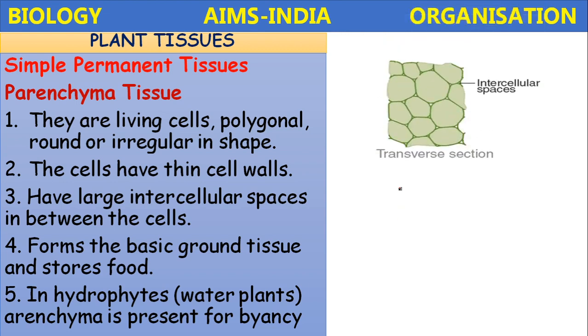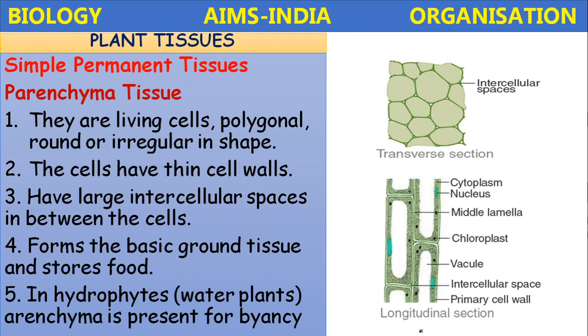See the transverse section of this parenchyma tissue, how the intercellular spaces are more and the cells are either polygonal or irregular in shape. If you take the longitudinal section, you see thin cell walls, the primary cell wall is present, more intercellular space, a large vacuole, and chloroplasts are present.